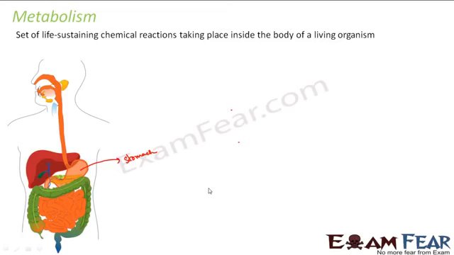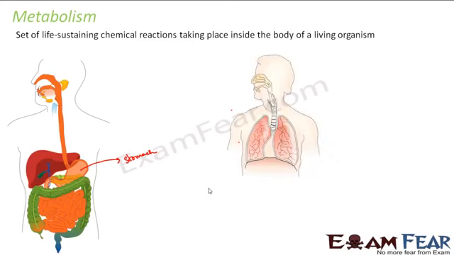So now let us take another example of another important process which happens in our body, that is respiration. So what happens in respiration? Now respiration involves two things. One is gaseous exchange, that is, we take in oxygen and give out carbon dioxide. Gaseous exchange is one part of respiration, which is also known as external respiration. And the second thing is oxidation of assimilated molecules to produce energy.